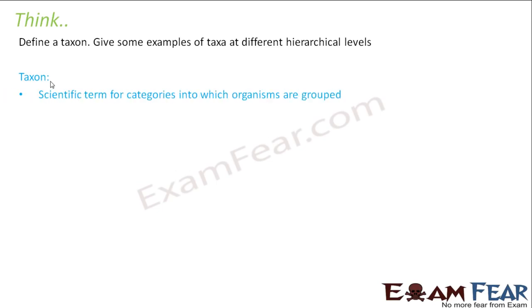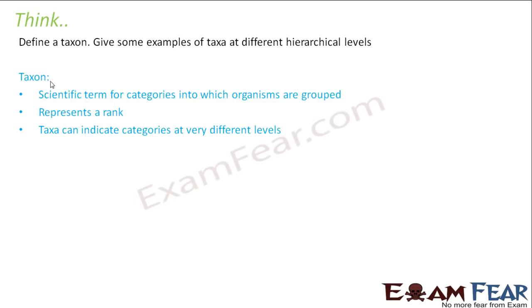The scientific term for categories into which organisms are grouped. So taxon basically represents a rank. So when we talk about a taxonomical hierarchy, each rank or each category is known as a taxon. So give some examples of taxa at different hierarchical levels. Now, taxa can indicate categories at very different levels.